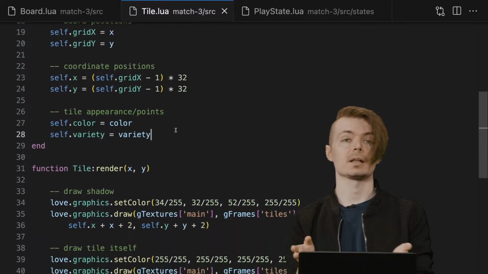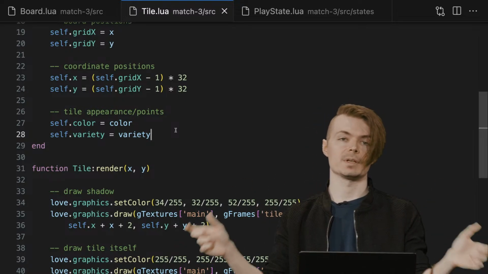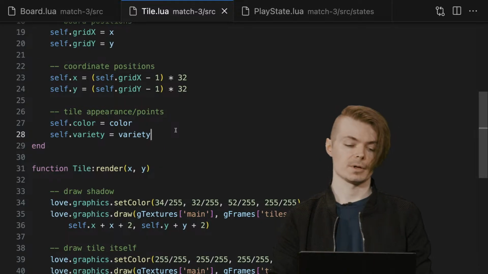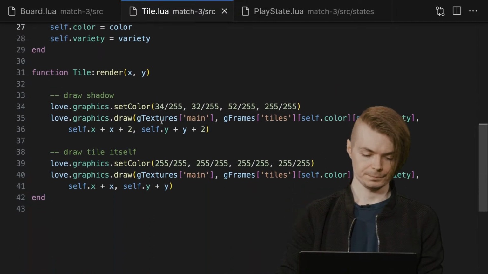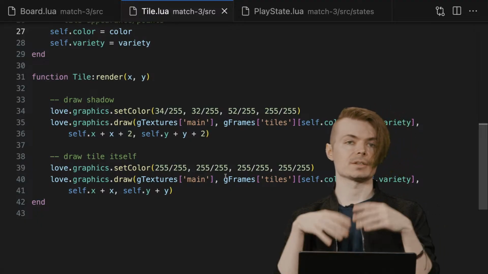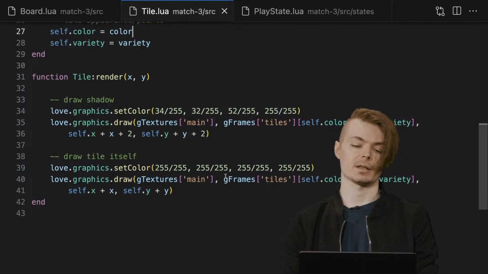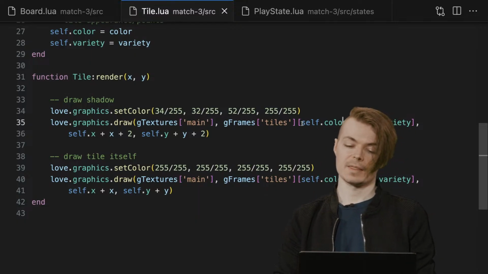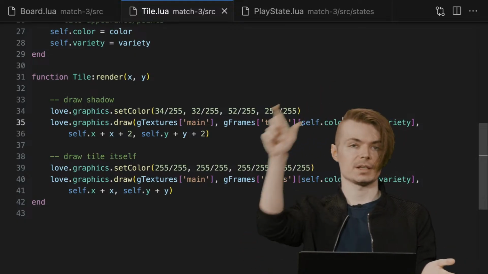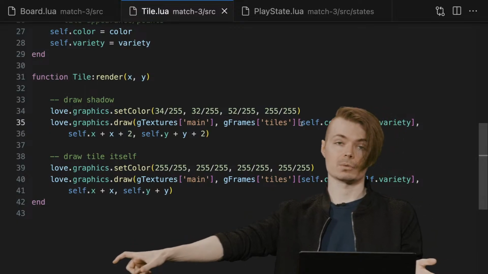And remember, when we talked about color, it is essentially the way that we are differentiating between tiles and allowing them to be compared for matches. That's the field that we care about most for that purpose. And then it's a lot of the same stuff that we've seen previously. We're indexing into a frame array to draw the actual texture and get whatever that ID is for the color. We have a utility function that's splitting the tiles up rather than it being a contiguous, unidimensional array of tile rectangles.